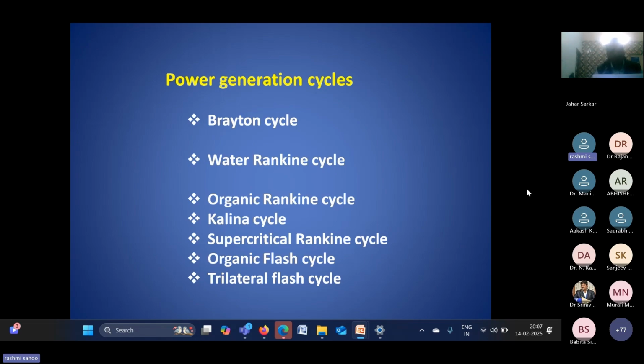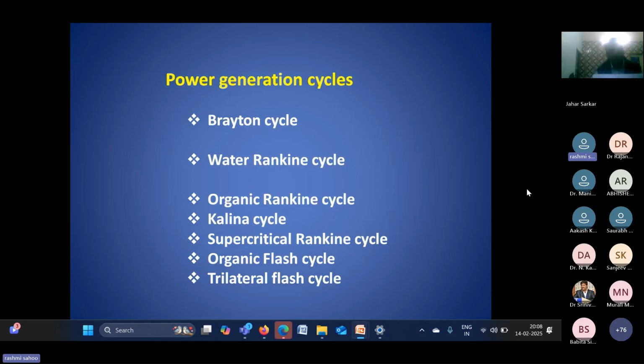And nowadays the Brayton cycle is a very emerging technology, because the Brayton cycle is generally used in nuclear power generation systems. Apart from the helium-based Brayton cycle, the supercritical CO2 Brayton cycle is very new and emerging, and that can be used with solar power sources, or also with nuclear energy sources.